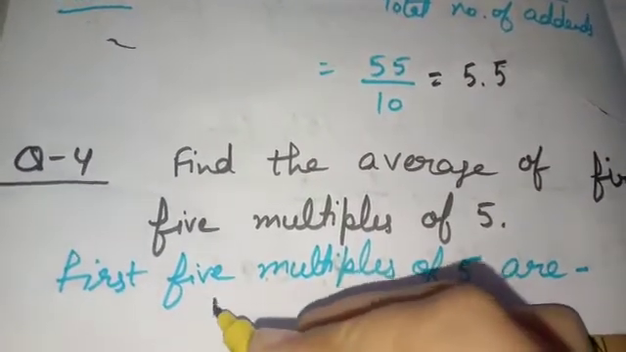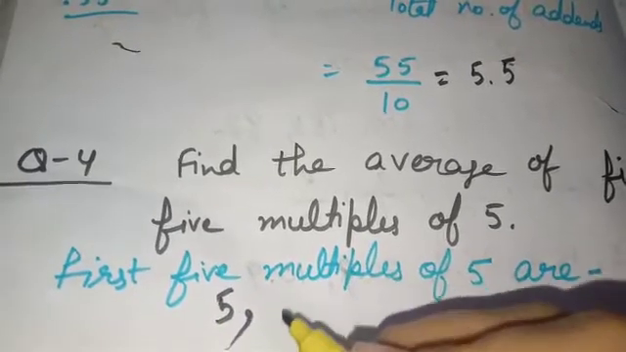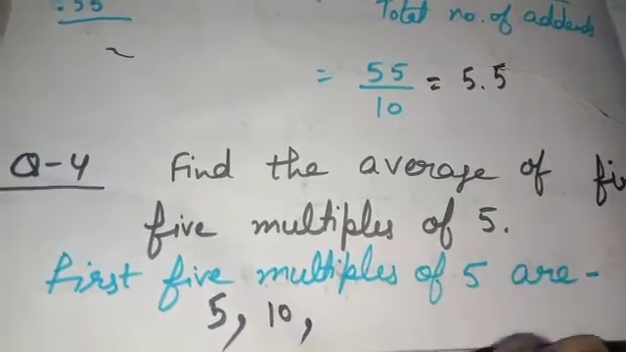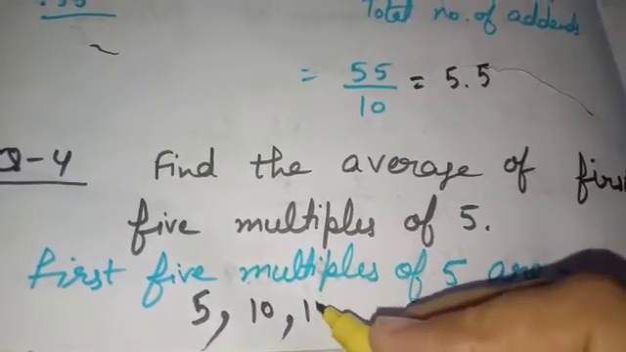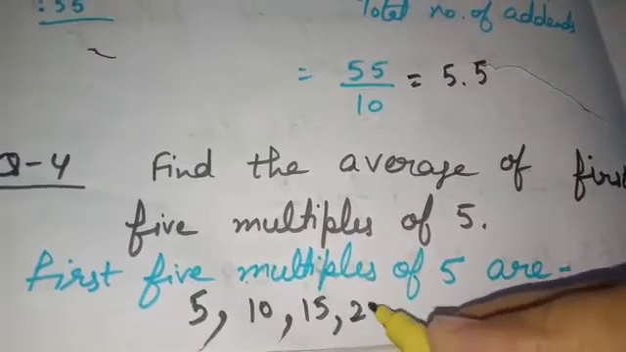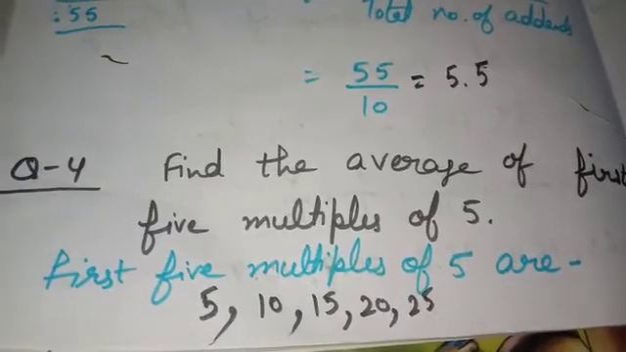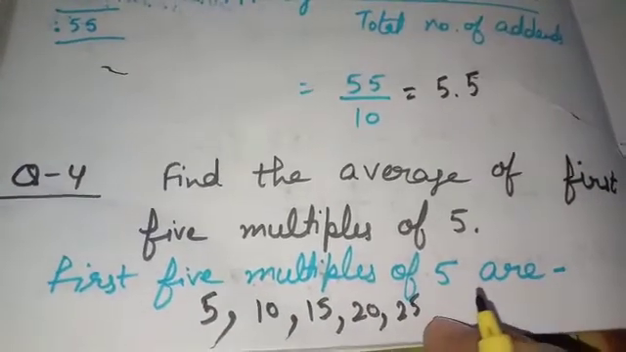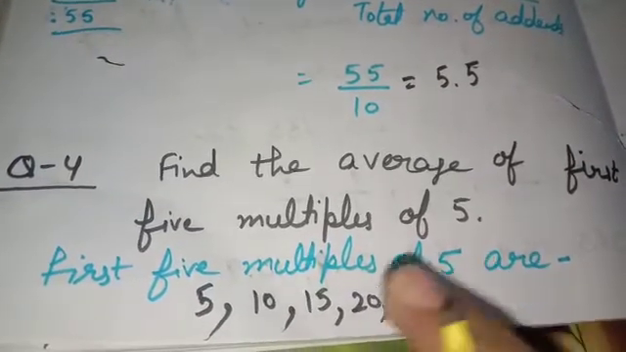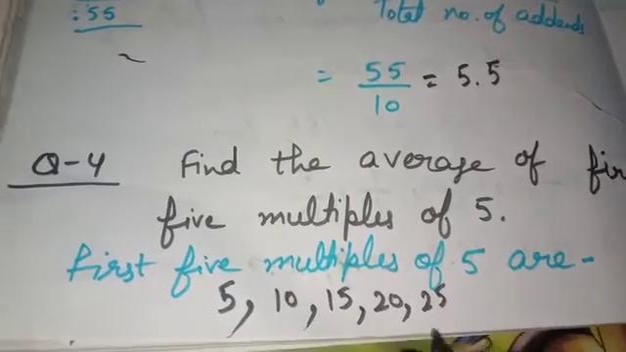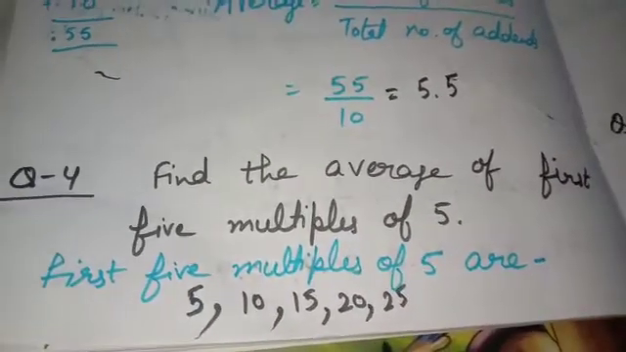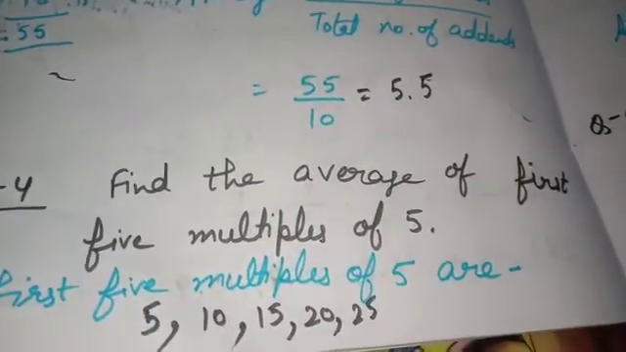Yes, the multiplication table. 5 ones are 5, 5 twos are 10, 5 threes are 15, 5 fours are 20 and 5 fives are 25. Okay, with these 5 numbers we will find the average. Firstly find sum of addends, then divide by number of addends. Okay, this question you will do on your own.